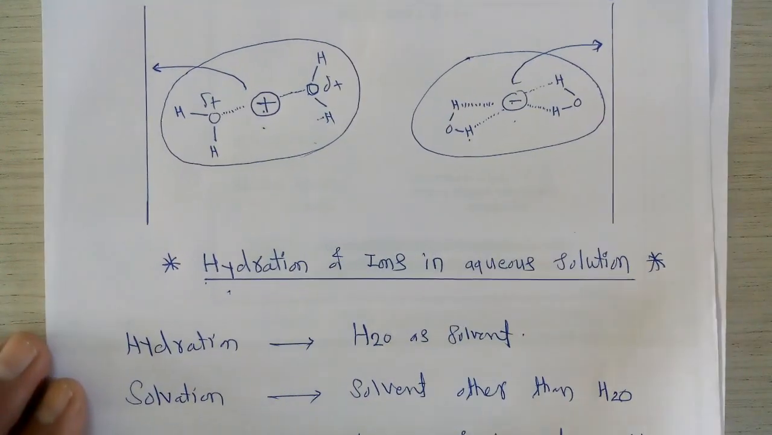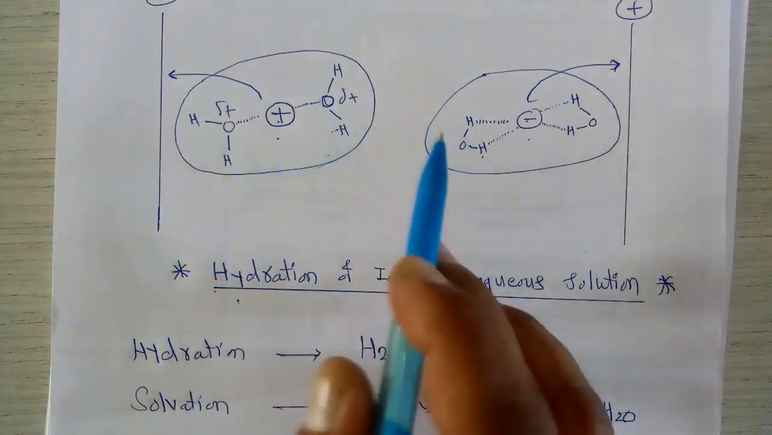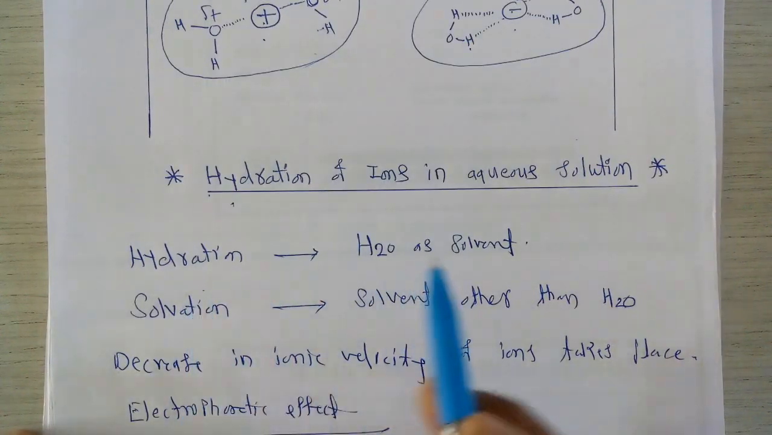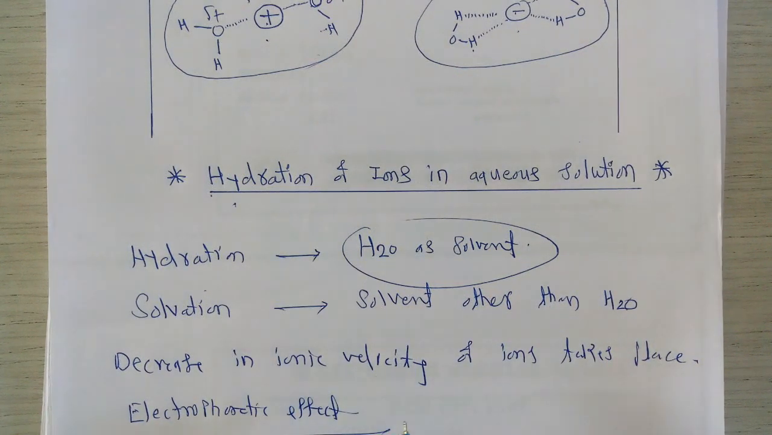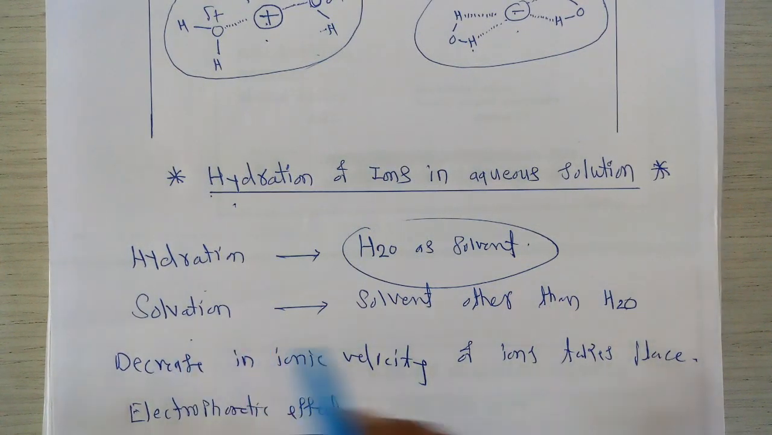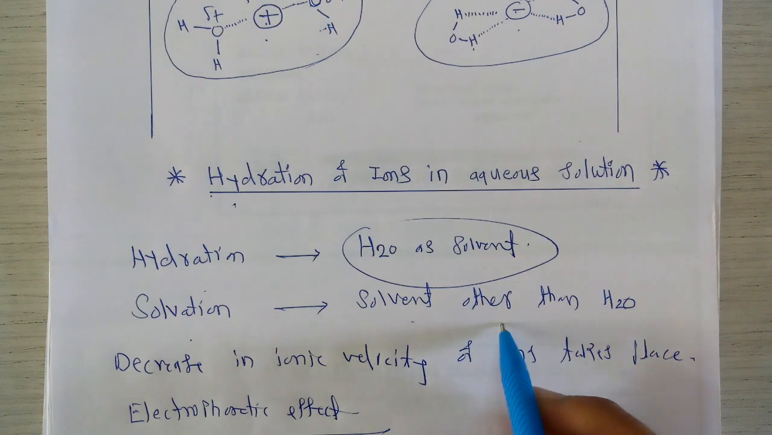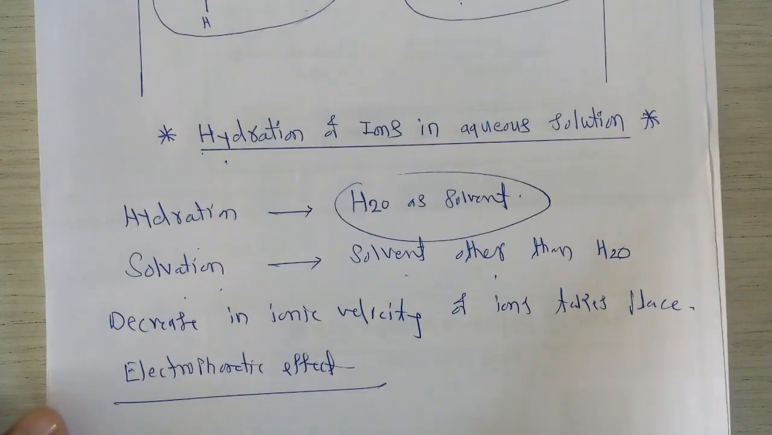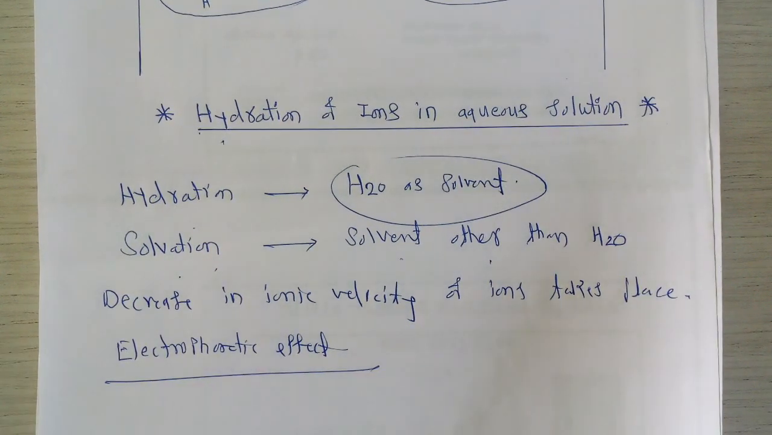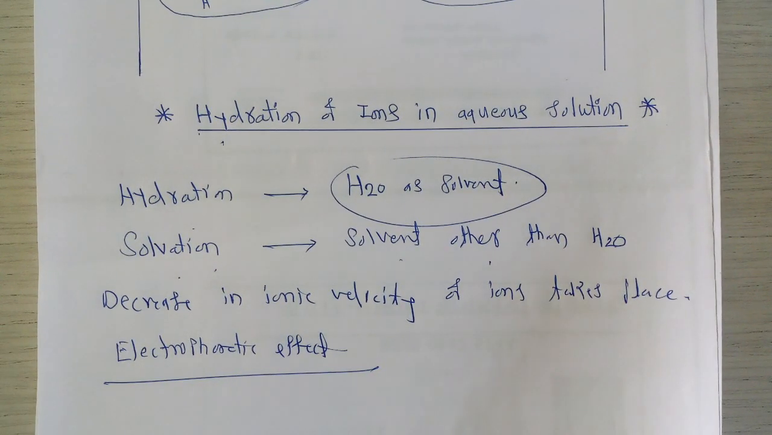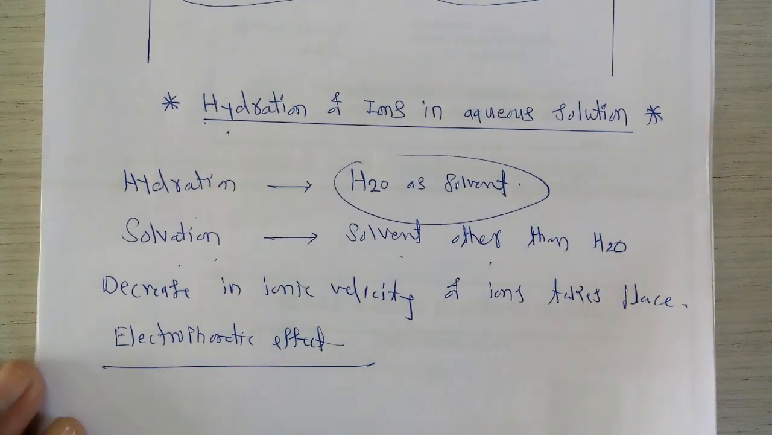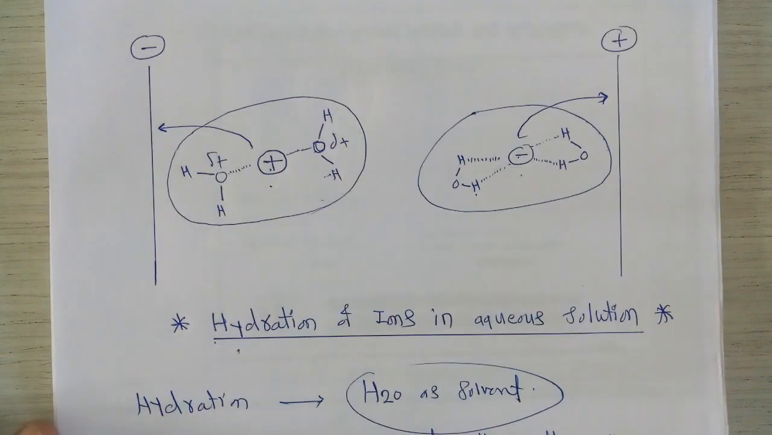Whenever we consider the ions in the aqueous state, these ions get surrounded by the solvent molecules. So it shows the hydration phenomenon when water is considered as the solvent, or it shows solvation phenomena when a solvent other than water is considered. So due to such hydration or solvation, there is a decrease in ionic velocity or movement of the ions, and so this effect is called the electrophoretic effect, which is the second important reason for the decrease in equivalent conductance with respect to the concentration.